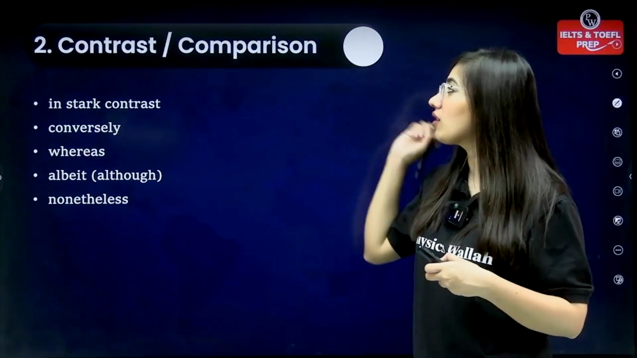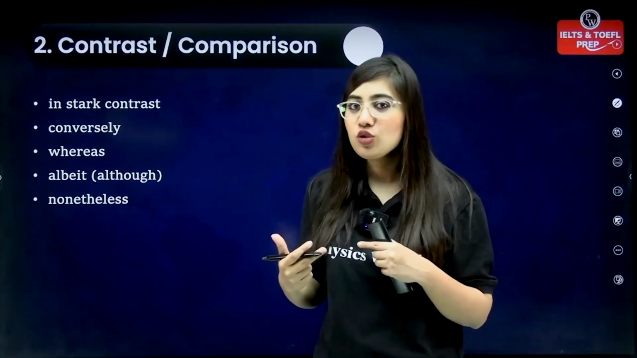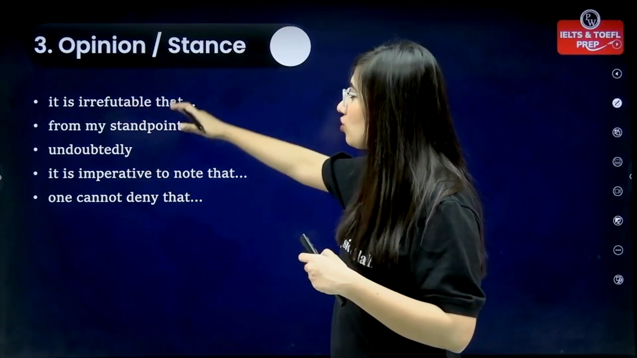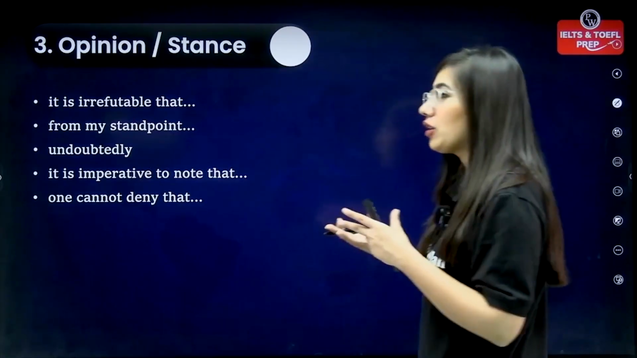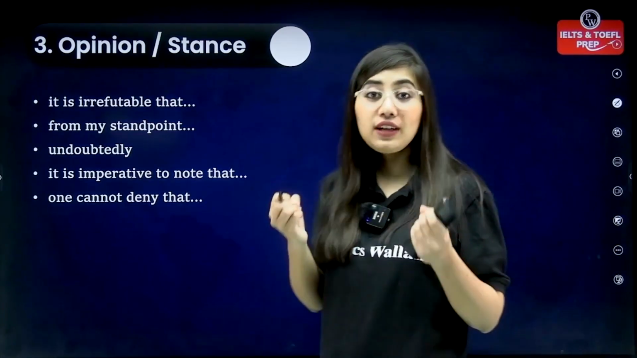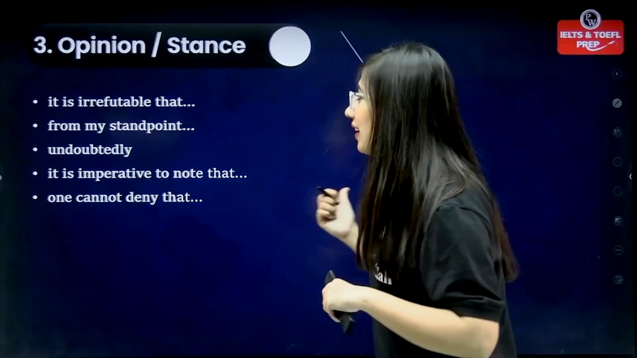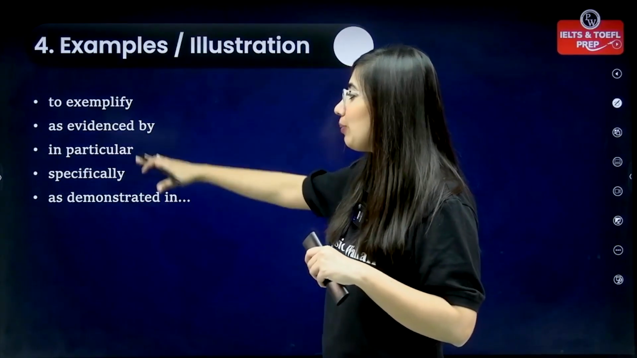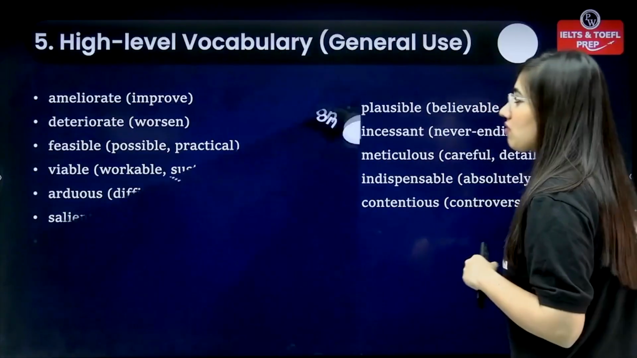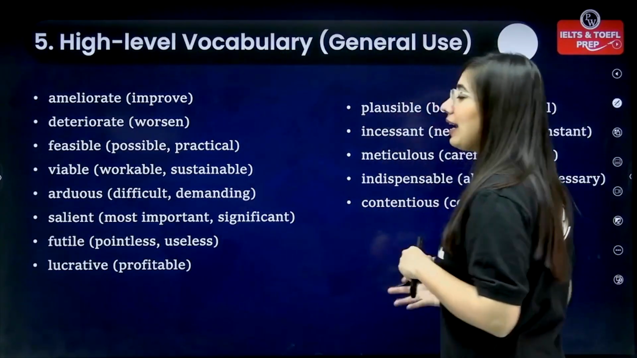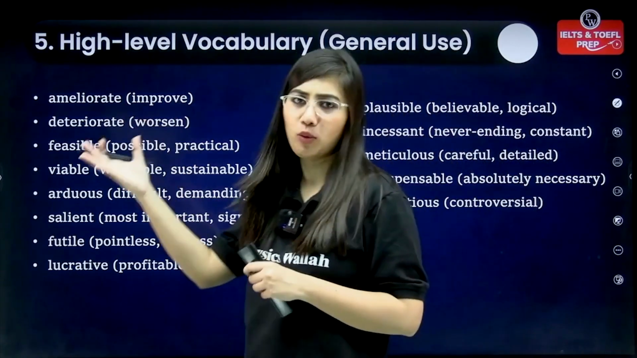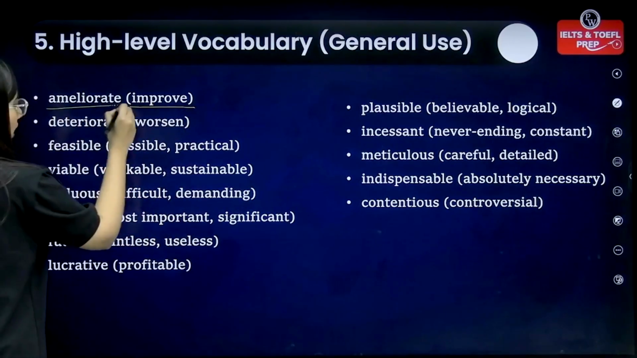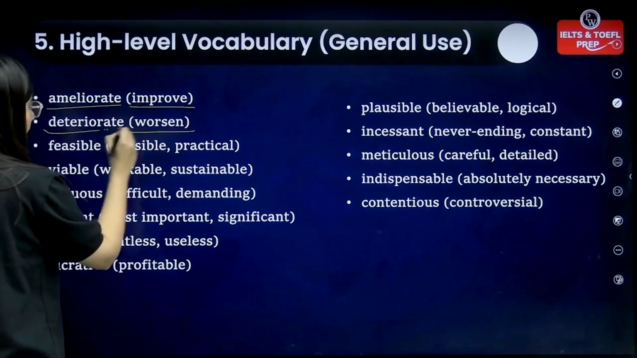Later, you have contrast or comparison. Whenever you want to contrast something, use these. And whenever you want to give an opinion, use these, right? These are somewhat advanced ways of saying things, and definitely you can expect a good band once you are using them. Later, in order to give examples or illustrations, use these, right? In particular, specifically, to illustrate. Then these are some actual high-level vocabulary which you have to use. They are not topic specific. In order to say improve, say ameliorate. In order to say worsen, say deteriorate.